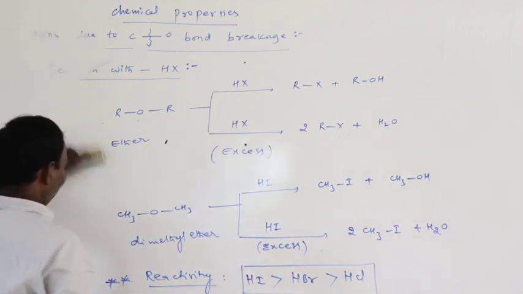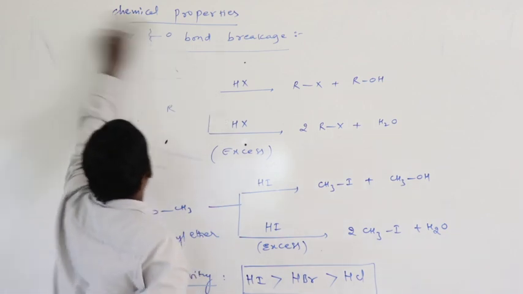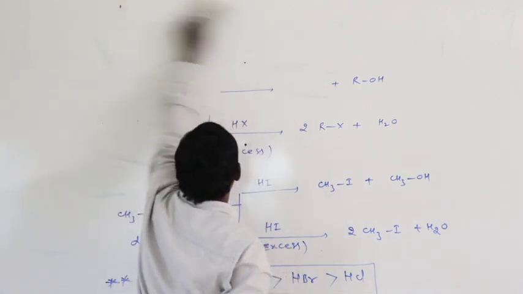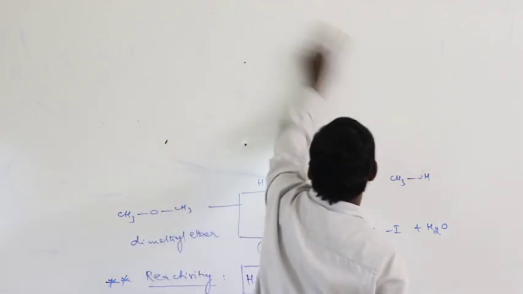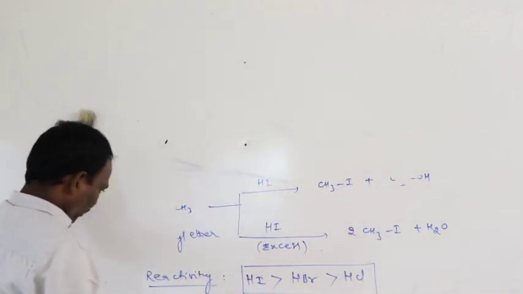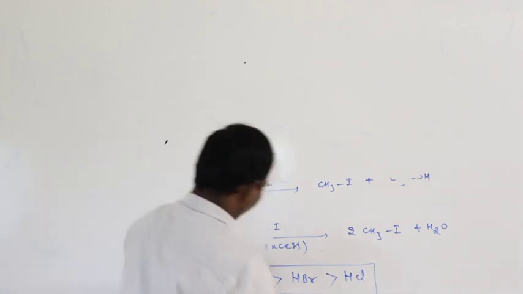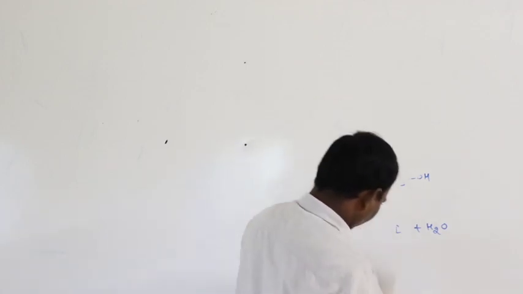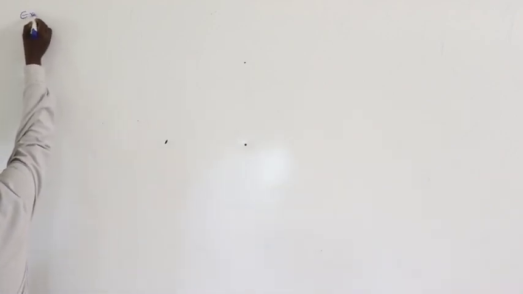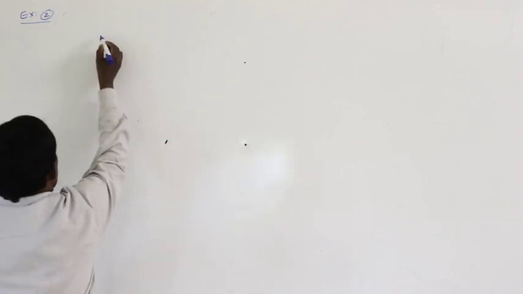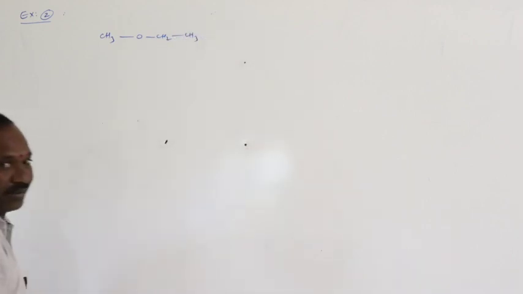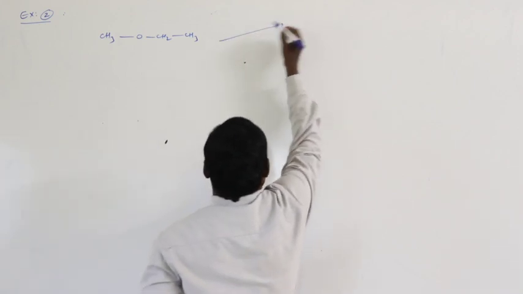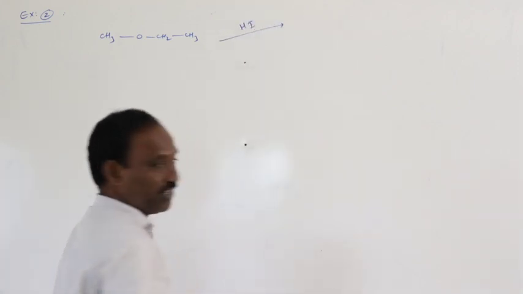And one more example. Example 2. CH3 oxygen CH2CH3 reacts with hydrogen iodide, HI.